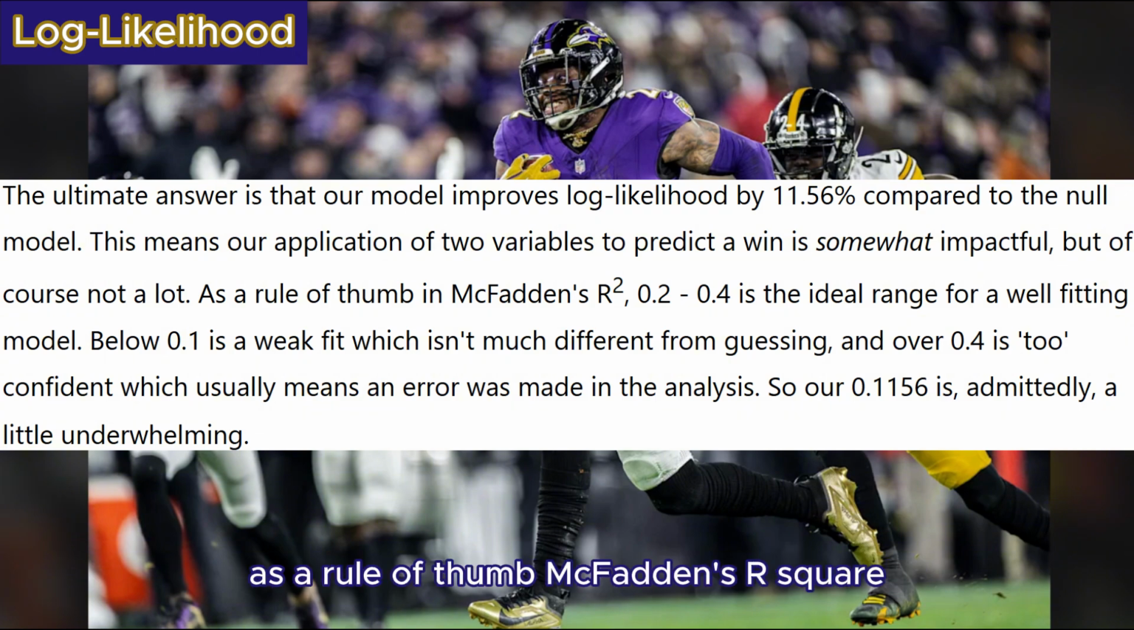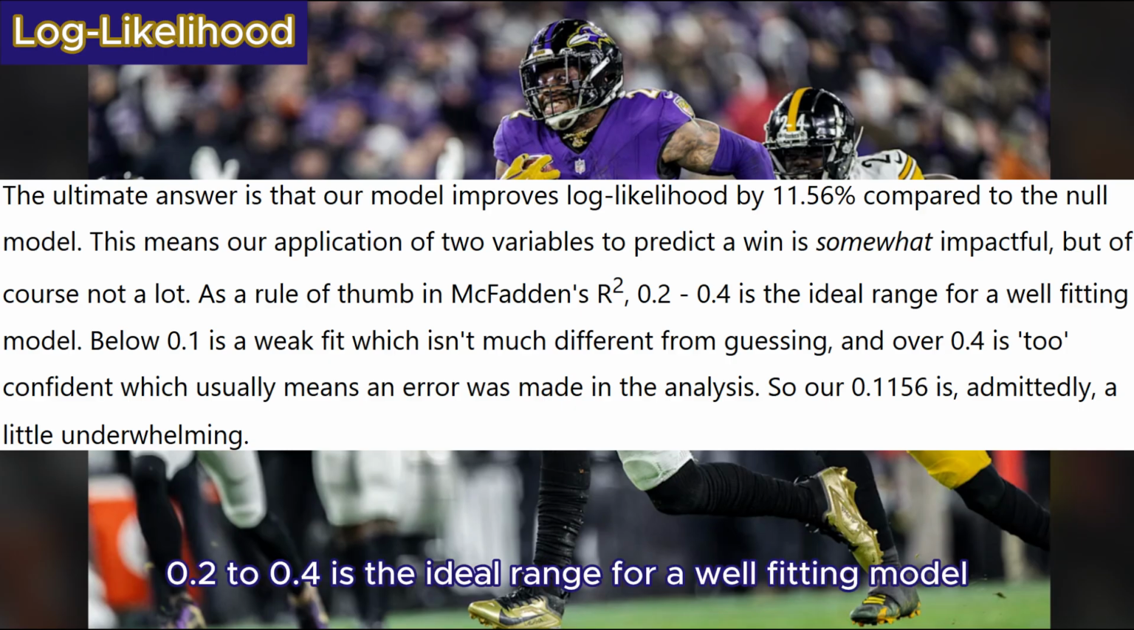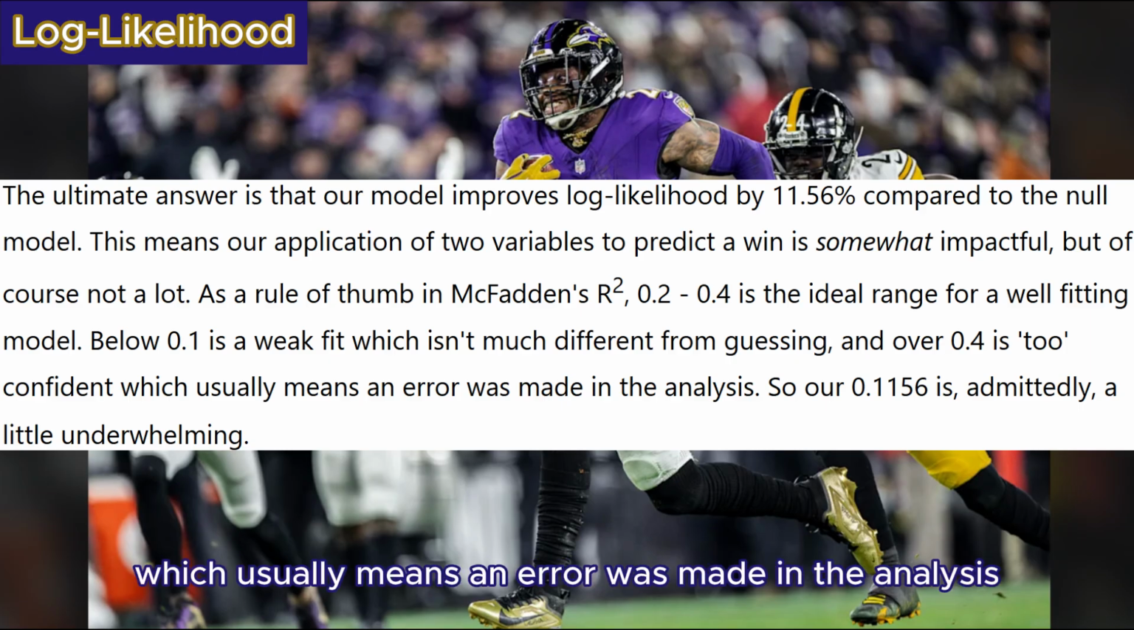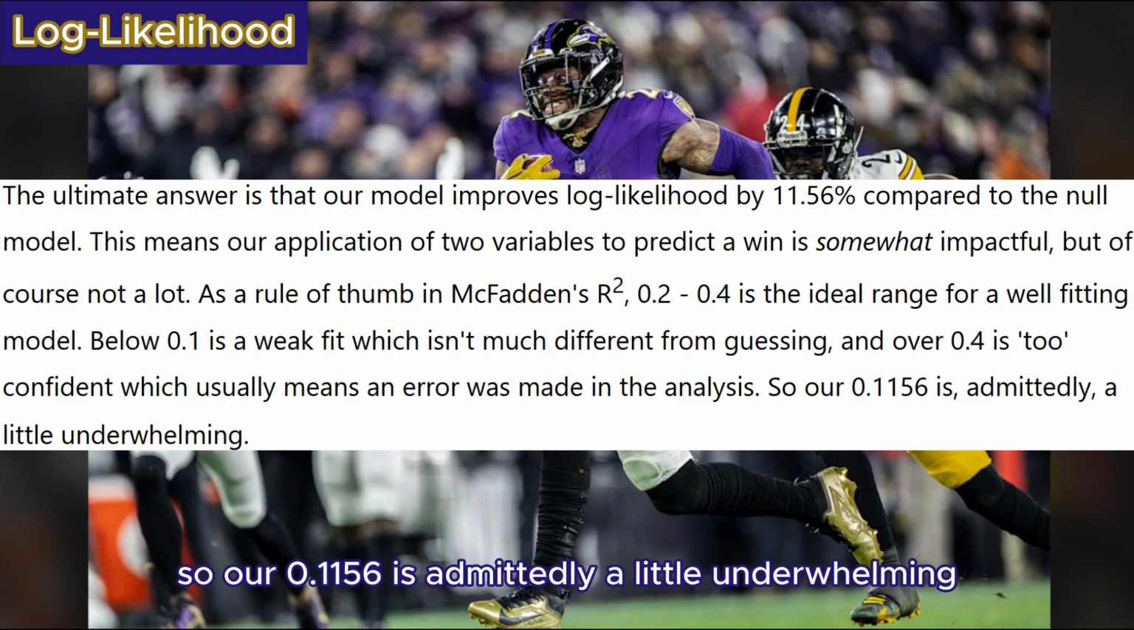As a rule of thumb in McFadden's R-square, 0.2 to 0.4 is the ideal range for a well-fitting model. Below 0.1 is a weak fit, which isn't much different from guessing, and over 0.4 is too confident, which usually means an error was made in the analysis. So our 0.1156 is, admittedly, a little underwhelming.